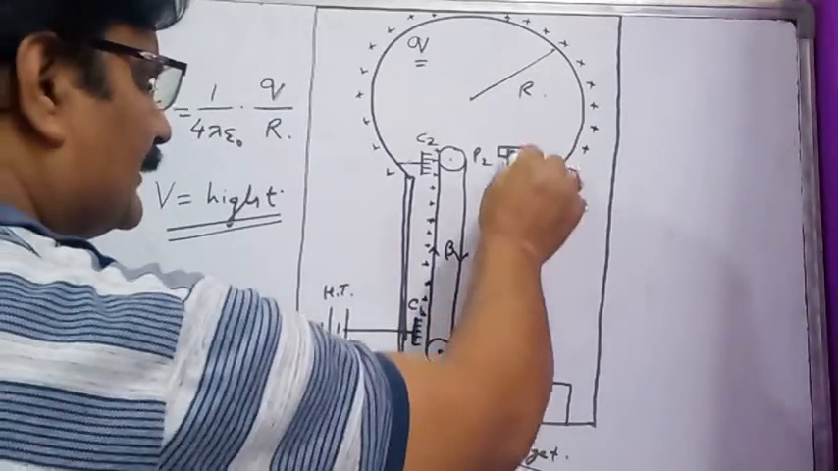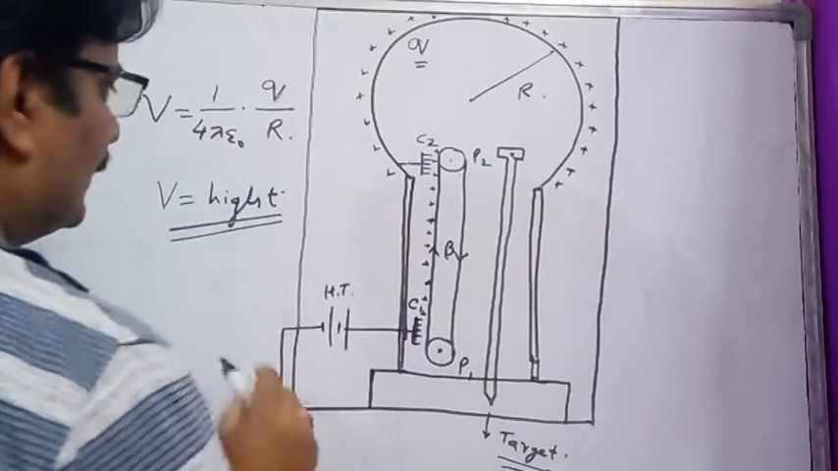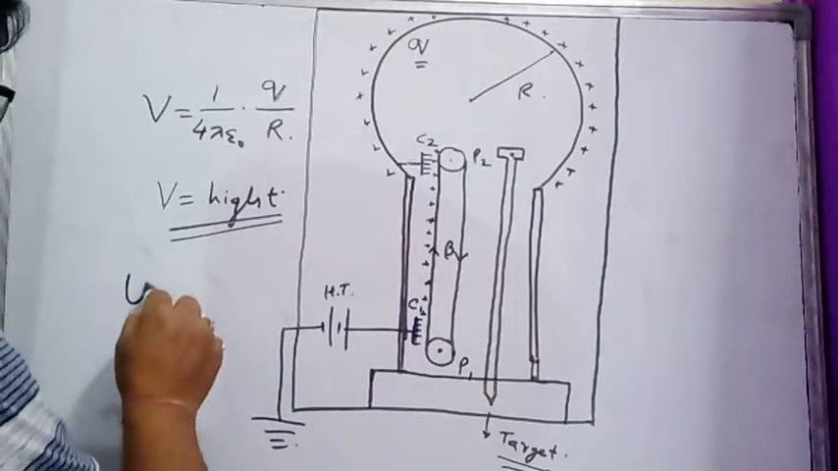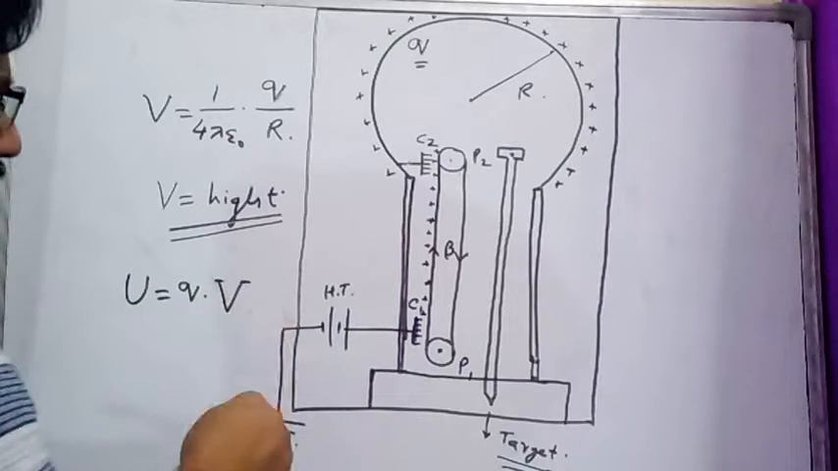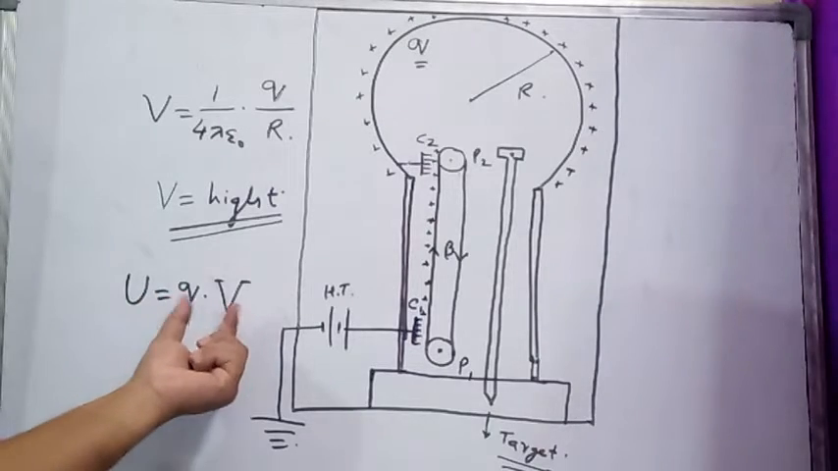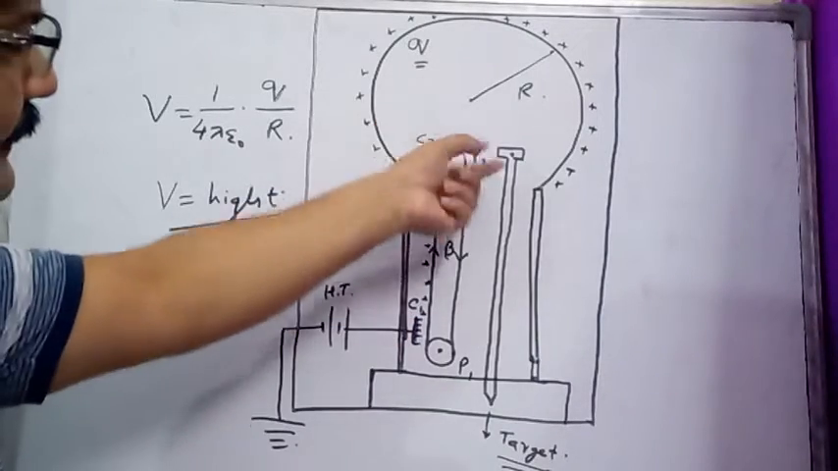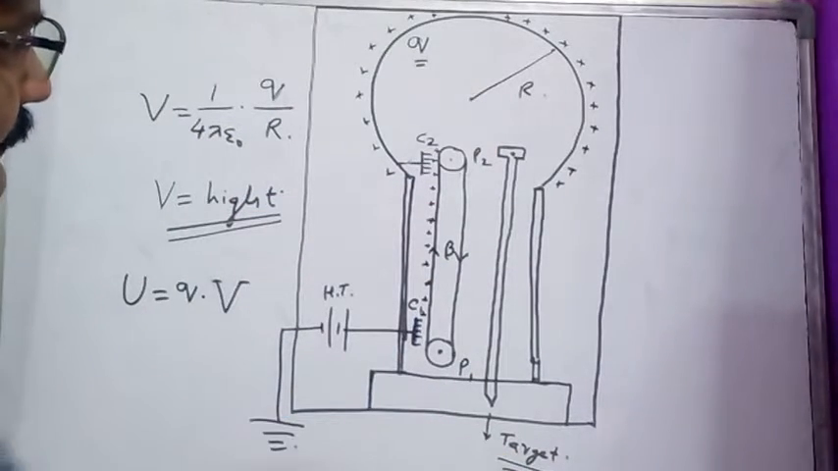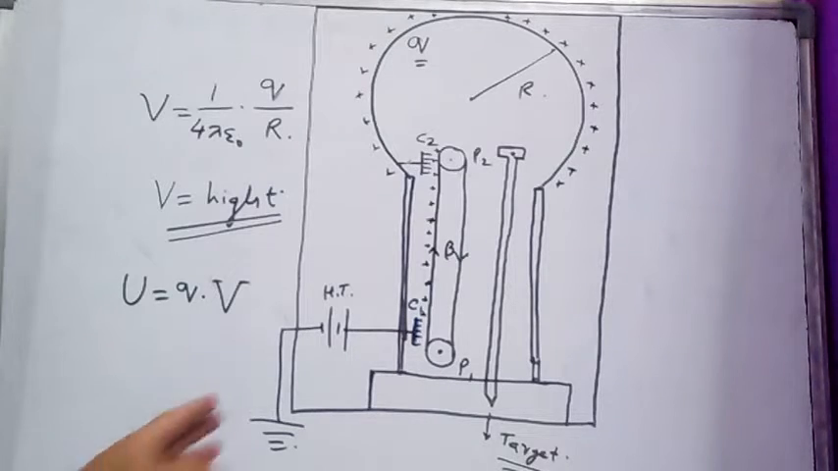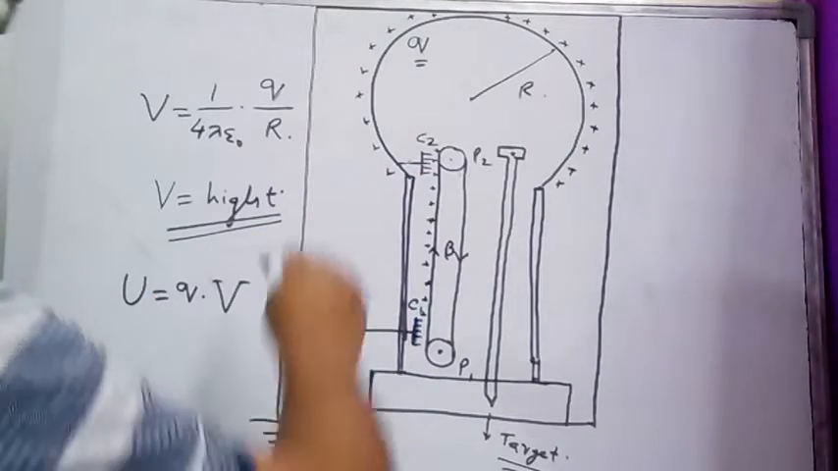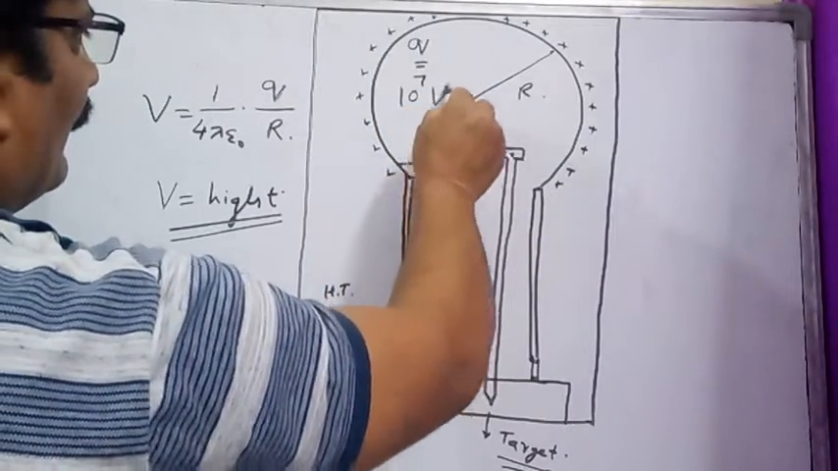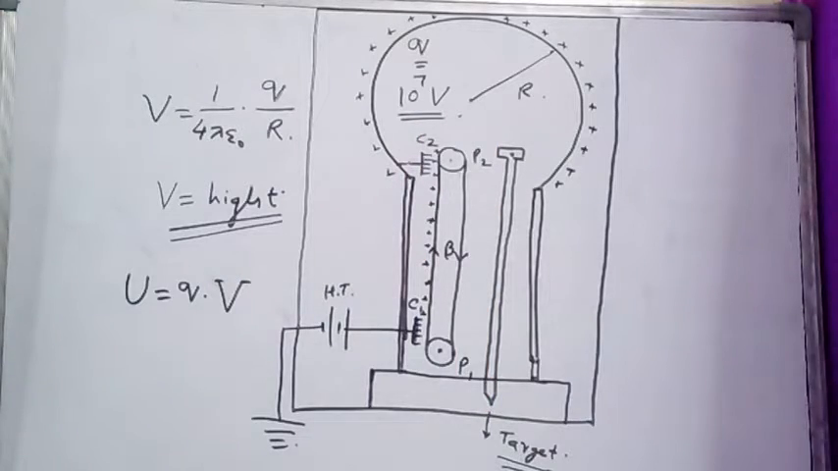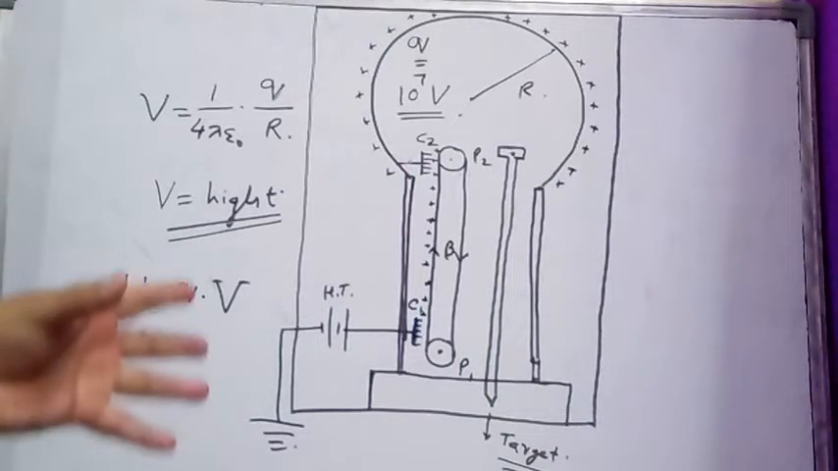So whenever a charged particle is placed here, due to this high potential difference, the potential energy of the charged particle is going to be the charge of the particle multiplied by the potential difference V, and this charged particle can be accelerated with a high velocity towards the target. In this way this device operates, and after some time the potential on the surface of the metallic dome is of the order of 10 to the power 7 volts. So in this way this device generates a very high potential difference.